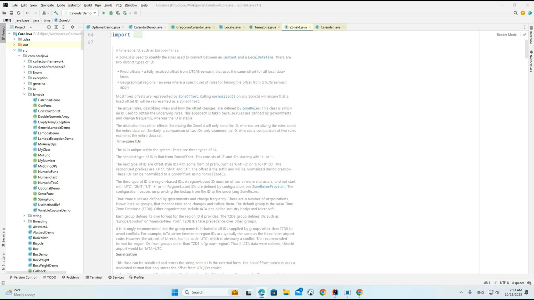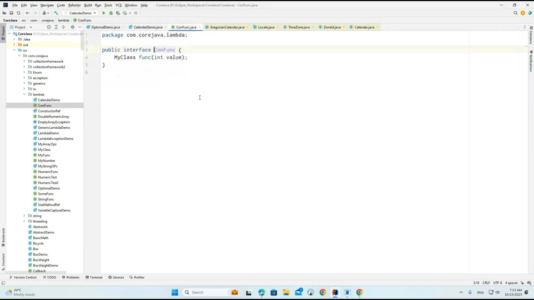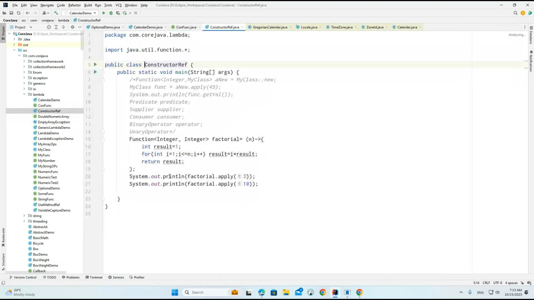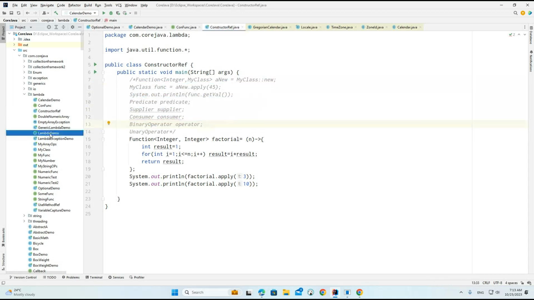We just discussed lambda-related topics. With a simple example, if you remember, this is the lambda package. Here we are creating a calendar demo. This is one of the functional interfaces, my class function, where we are implementing a constructor reference. What does the constructor reference do? While creating this object, you can see MyClass::new, and it is the function we are getting. After that we call the apply method and get the particular information here.